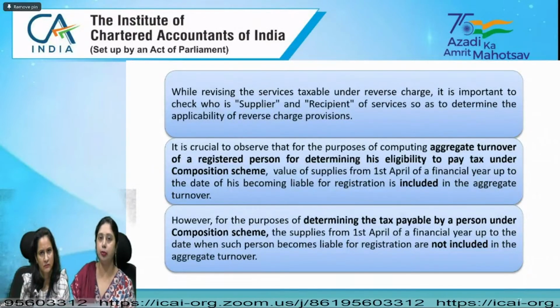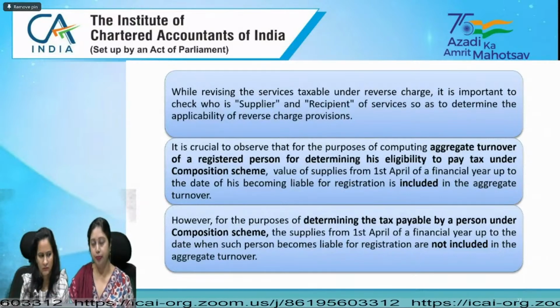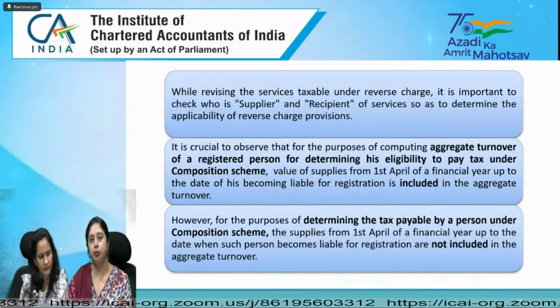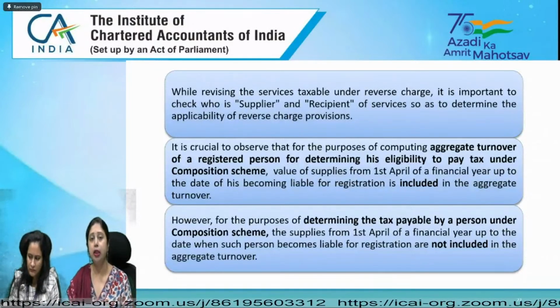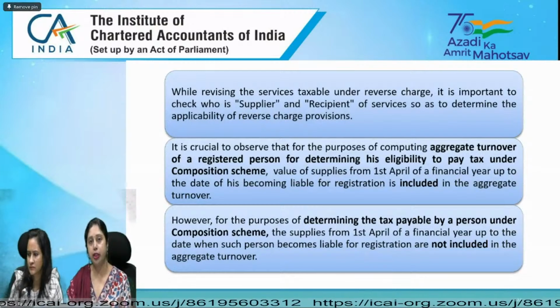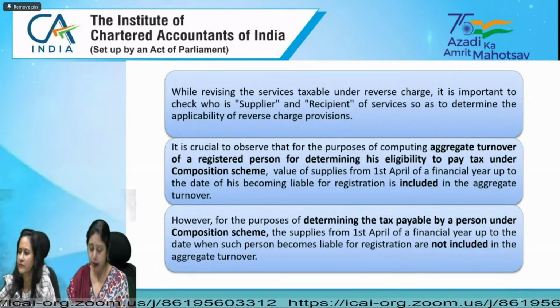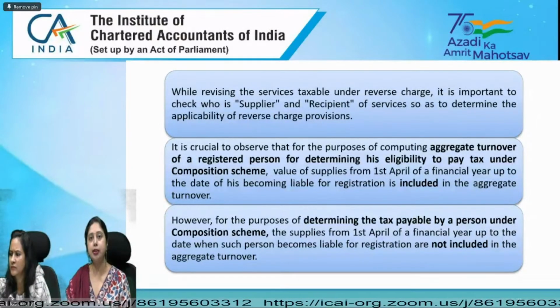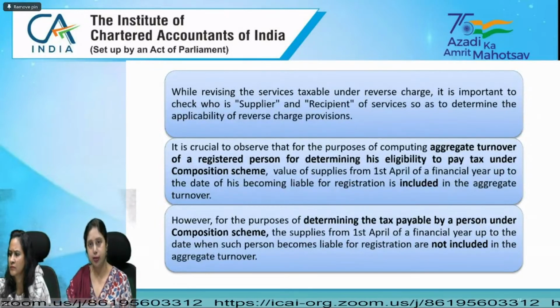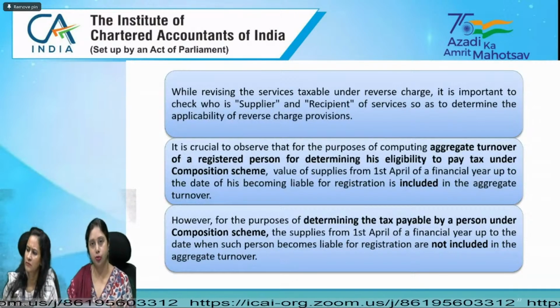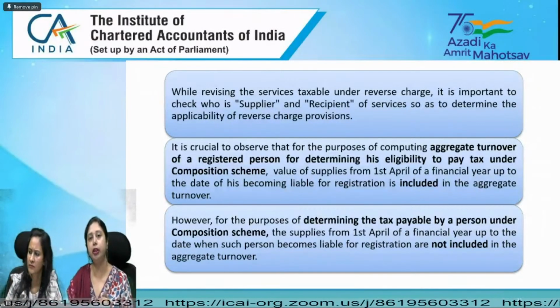For example, a person commenced business in April, he is a service provider as well as a provider of goods, and his turnover exceeded rupees 20 lakhs in May. Then when we are determining his eligibility for the scheme, we have to see the entire full year's turnover, and this 20 lakhs will also be taken into consideration. We have to determine the eligibility for the next year.